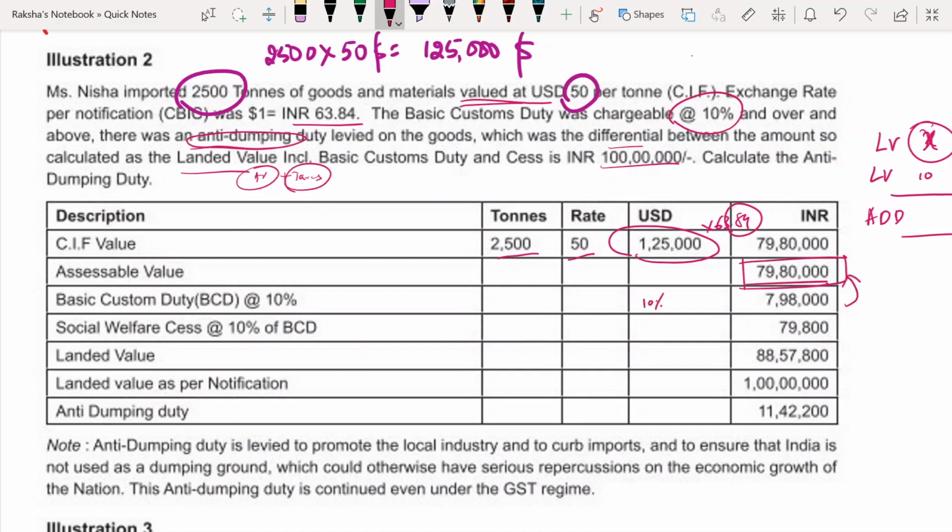10% is basic customs duty. Social welfare cess is 10% of BCD, right? 10% of this. Now, what is the landed value that you got? Assessable value plus basic customs duty plus social welfare cess will give you a landed value of 88,57,800. Now, what have they given you as per notification is 1 crore. So the difference between this and this is 11,42,200. So whatever is the difference, this amount you are paying as anti-dumping duty, right? Fine.